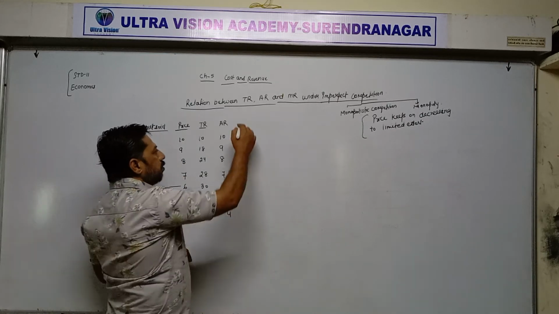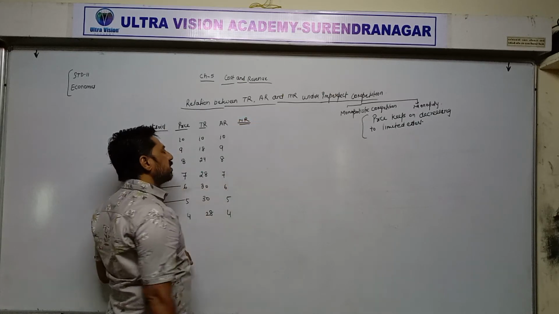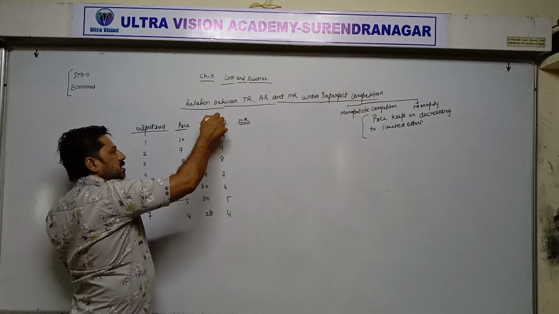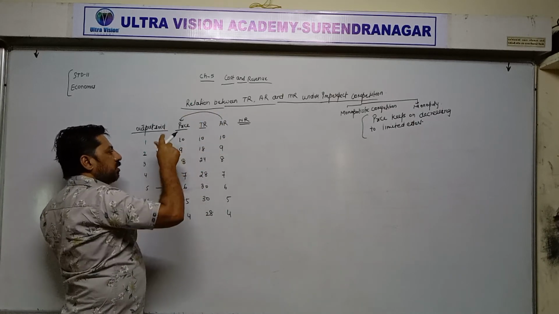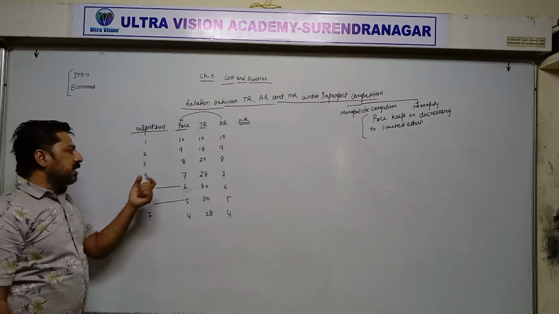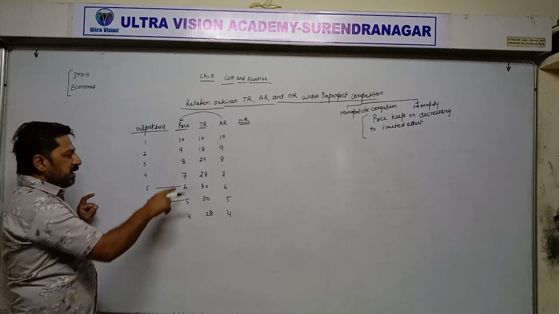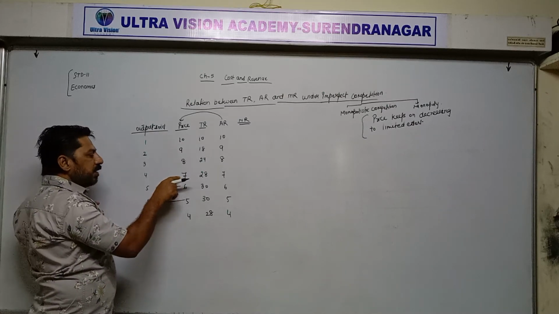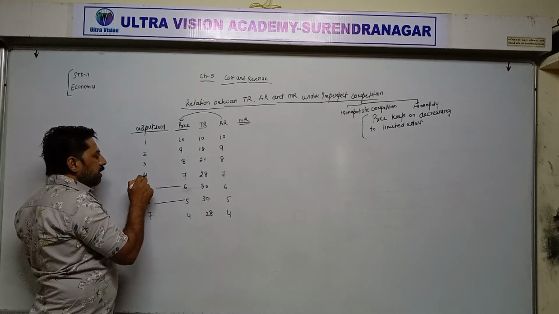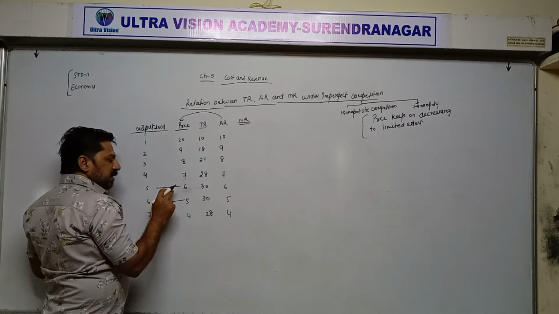Next one is marginal revenue. Now, before calculating marginal revenue, you can observe one thing, that average revenue is equal to price, because this price indicates the cost of 1 unit. Means 7 here is the price of 1 unit. Even if producers are selling 4 units, the price of 1 unit is 7 at this stage.